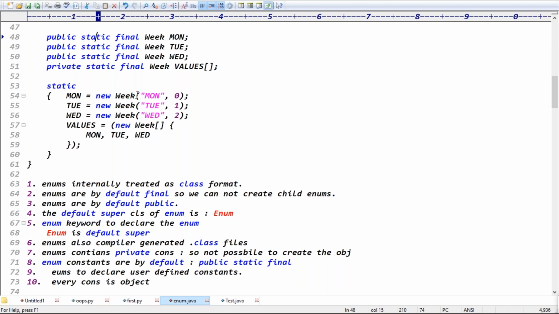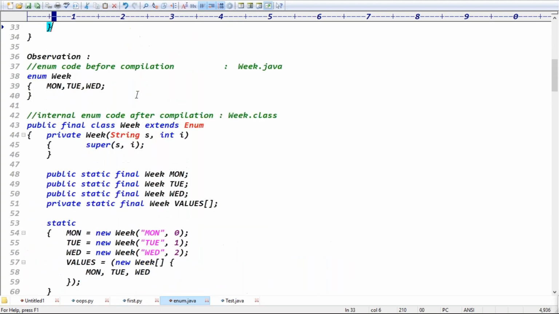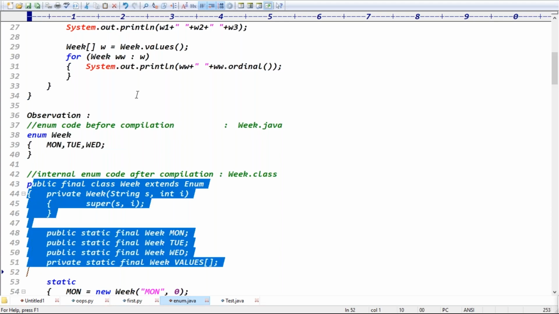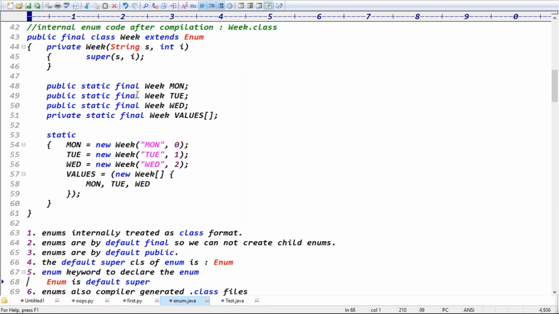Enums are used to declare user-defined constants like Monday, Tuesday, Wednesday, definitely user-defined constants. To declare user-defined constants, you go for the enum. Every enum constant is basically an object. Yes, every constant is an object, right? The 10 points are clear. This observation is very, very important. This is just 2 or 3 lines of code written, but internally this much code is generated. These are 10 points, you understood, right?